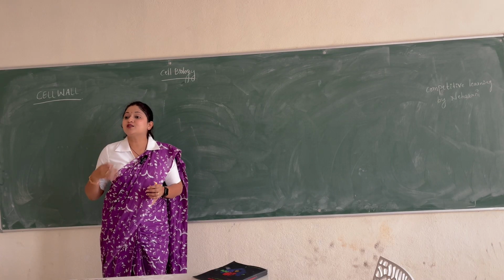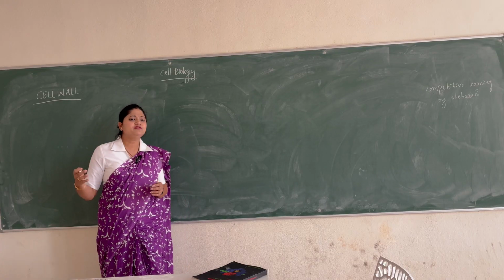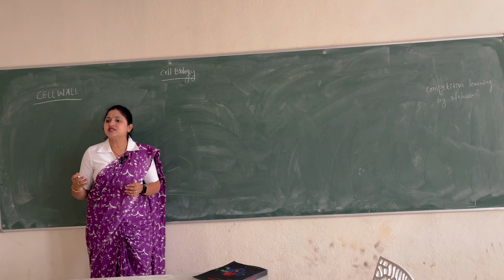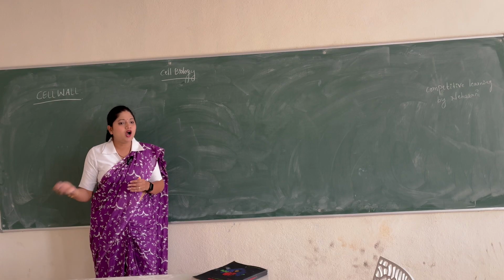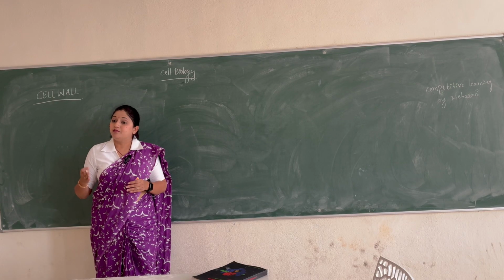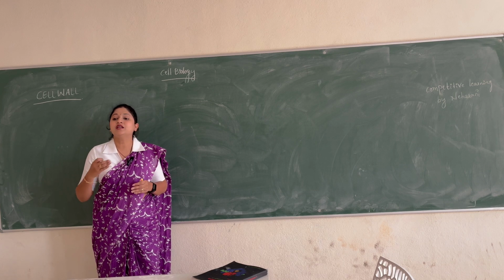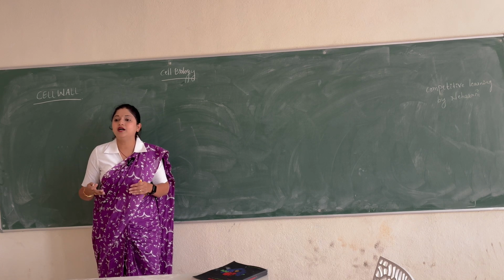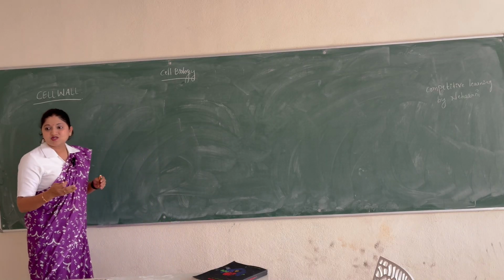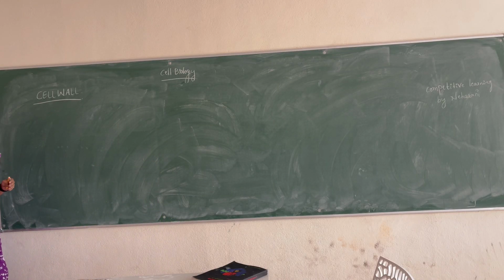So since they get exposed to different types of stressful conditions, the wear and tear will be a lot in the plants. Because of that, there is one extra protective covering given to the plants, an extra rigid protective covering which is extra protoplasmic.